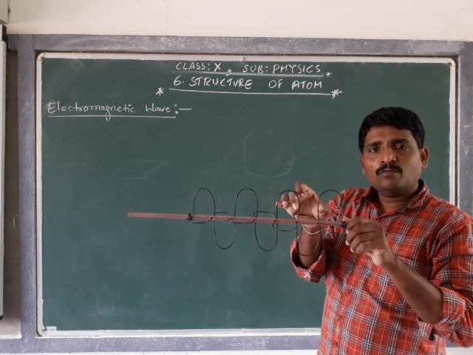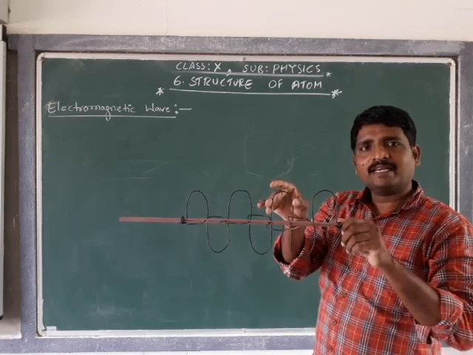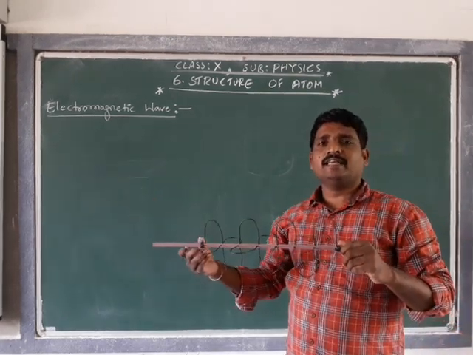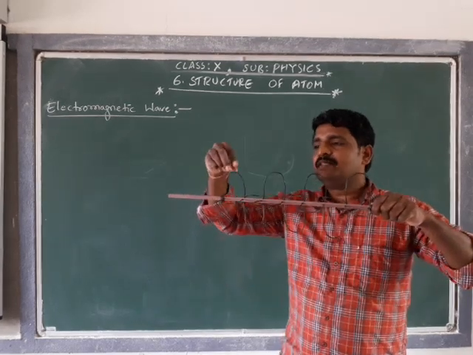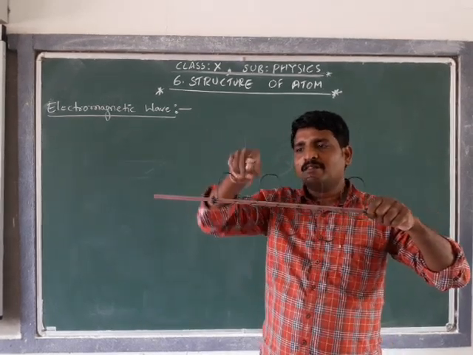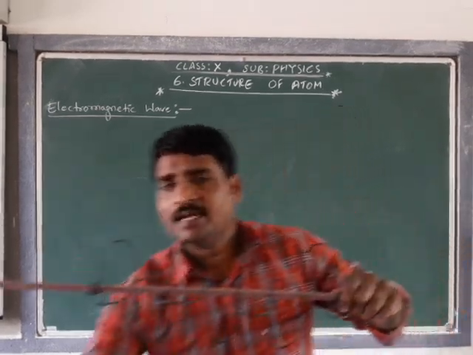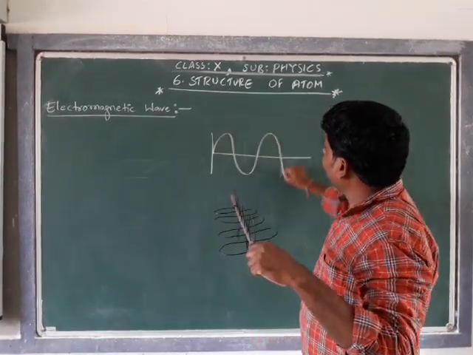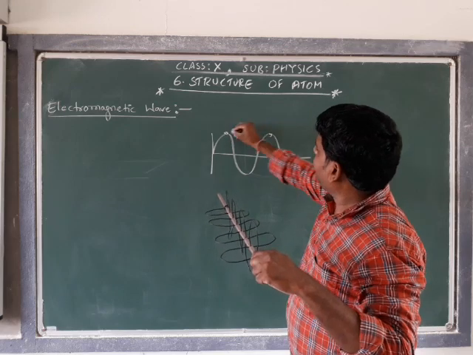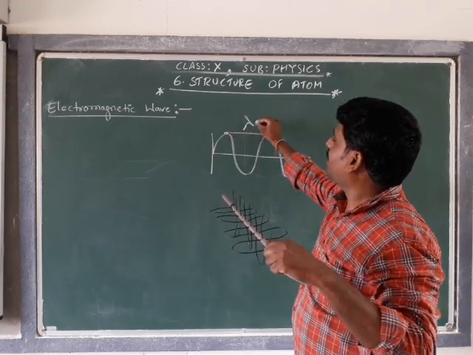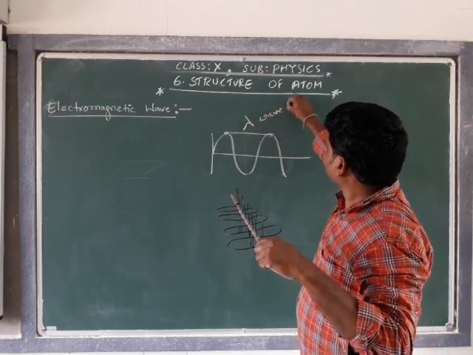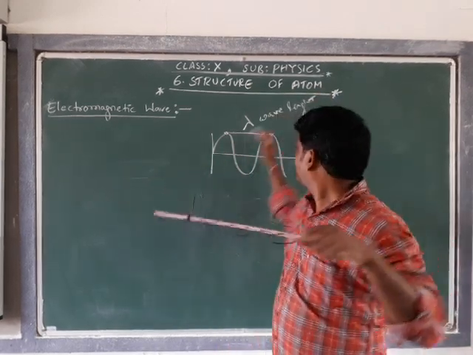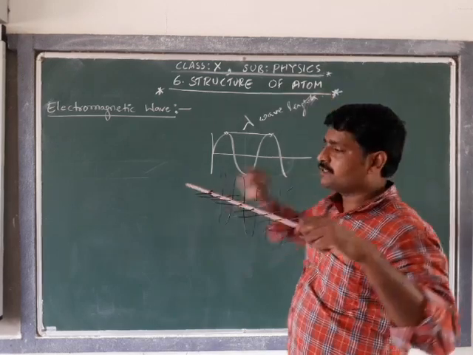Depending on the wavelength of the electromagnetic wave, there exist different types of electromagnetic waves. The wavelength is denoted by lambda.